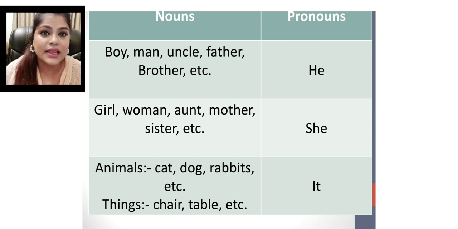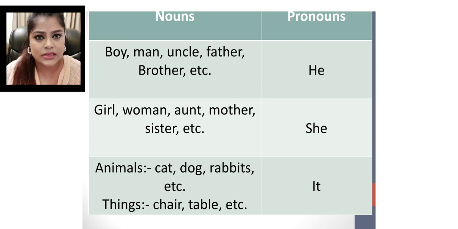Now the pronoun it. It is used for animals and things. Animals like cat, dog, rabbits, etc. For these you will use it. And things like chair, table, pen, pencil, for all these you will use it.